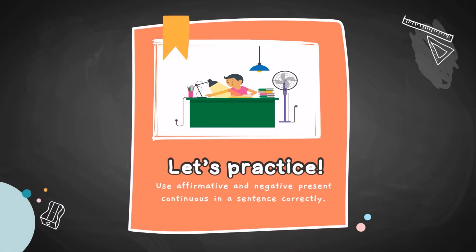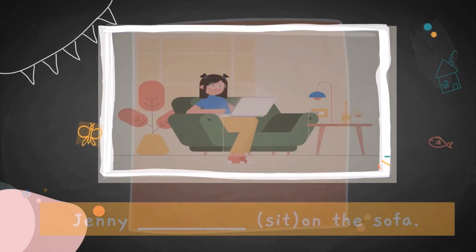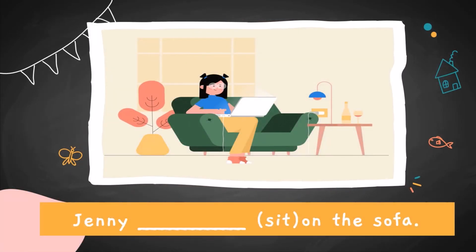Now that you already know what is present continuous, let's do some practice, shall we? In this practice, you have to use affirmative and negative present continuous in a sentence correctly. Jenny sat on the sofa.